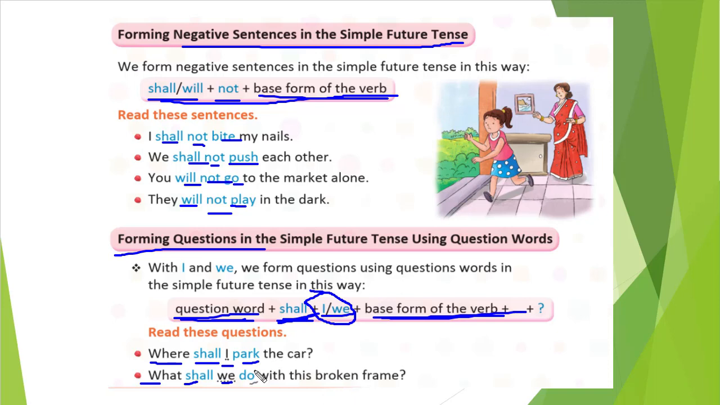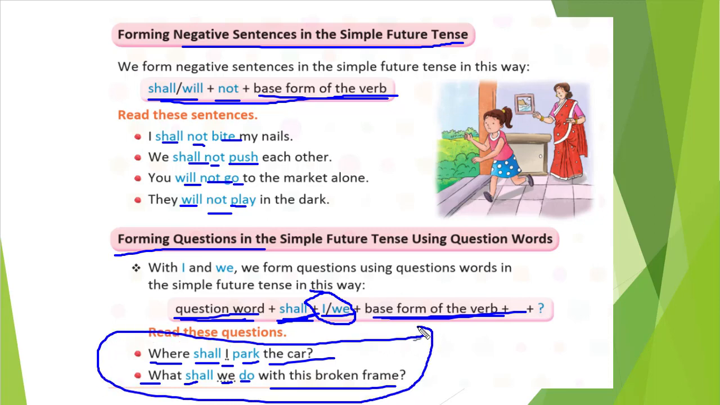So here, park and do are both the base form of the verb, and whatever the object is, we can write the remaining part. Where shall I park the car? What shall we do with this broken frame? This way we can make a question in the simple future tense.